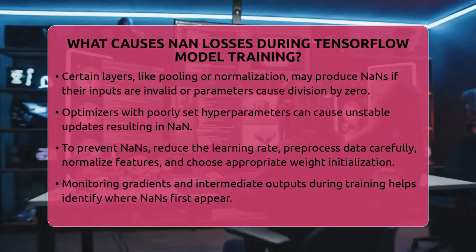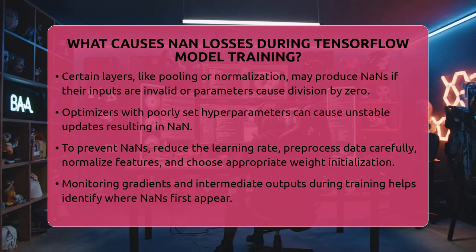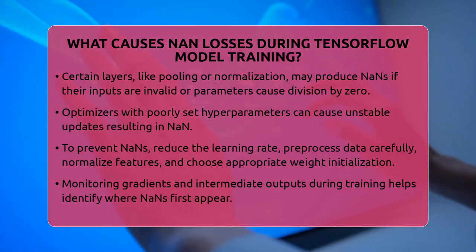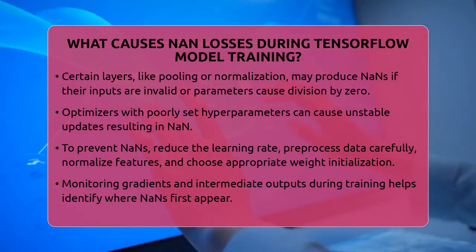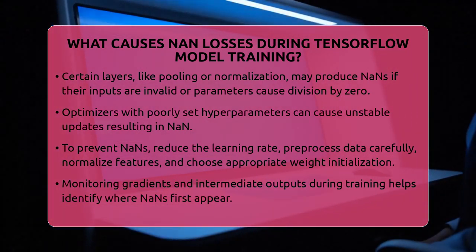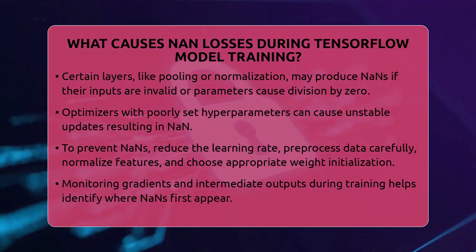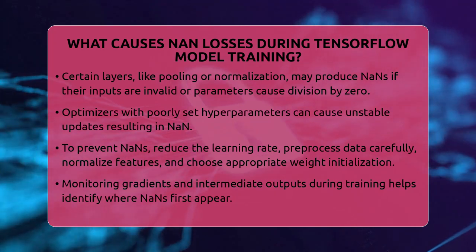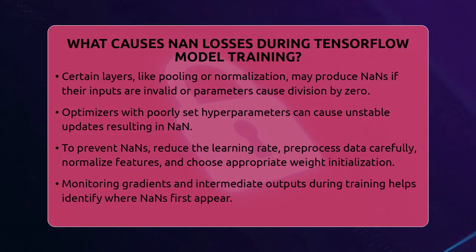The optimizer itself can also be a culprit. If hyperparameters are not set properly, some optimizers might cause unstable updates that lead to NaN. To fix or prevent these issues, start by lowering the learning rate to make smaller, safer updates. Always check and preprocess your data to remove missing or invalid values and normalize features properly.